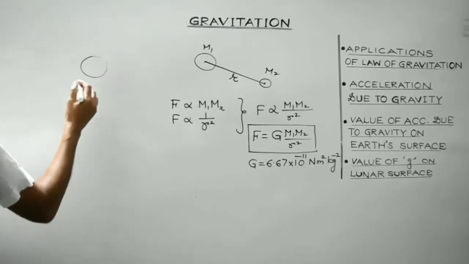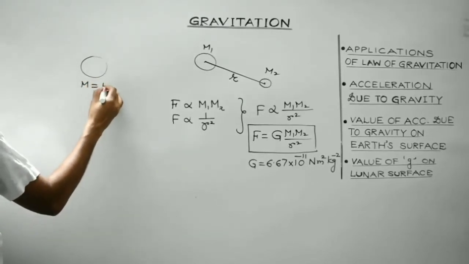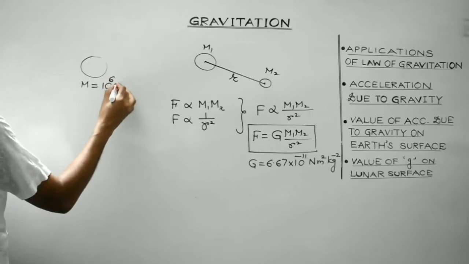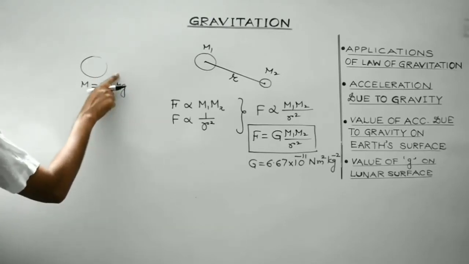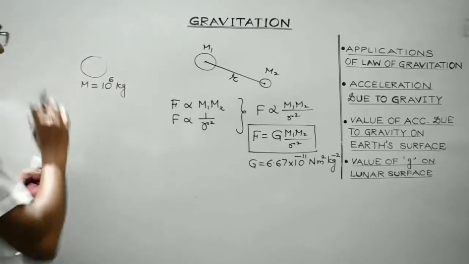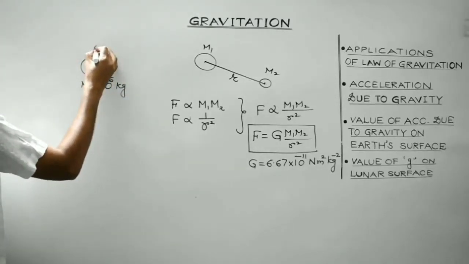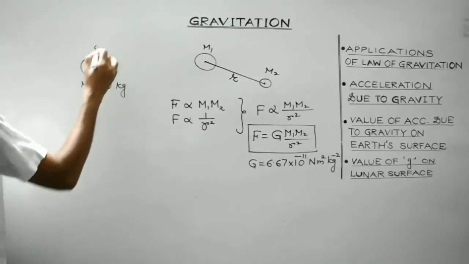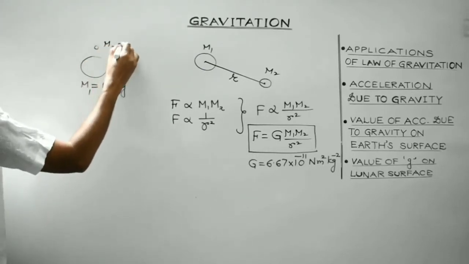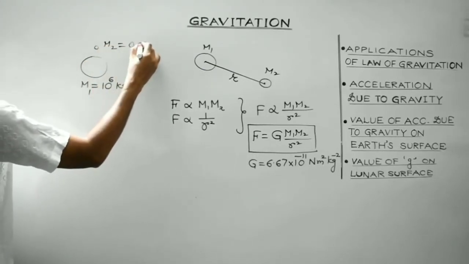Its mass is considered to be, suppose, 10 raised to power 6 kg, okay? It's a huge body. And there is a simple, smaller body. Suppose its mass is m2 and it is 0.5 kg.